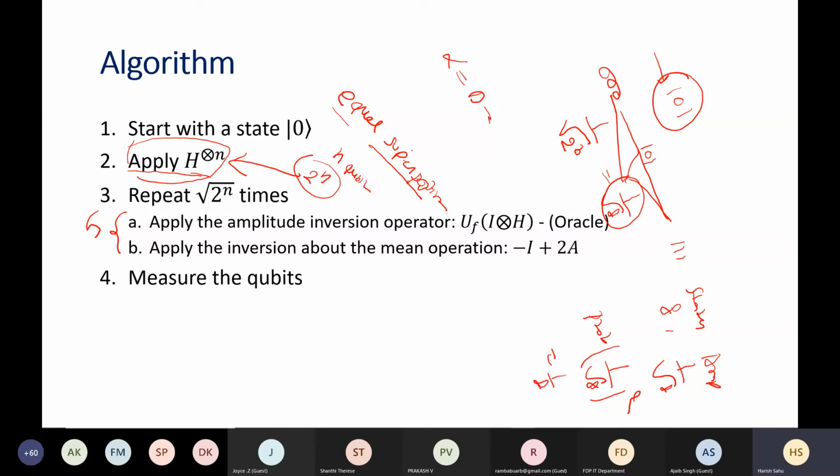But what this Grover operator does is it increases the amplitude of the desired state, the state which we are searching for, in each iteration. Here all are equal. One iteration of this Grover operator will increase the amplitude of the desired state, and the amplitudes of the others will decrease. Okay. One iteration, two iterations.